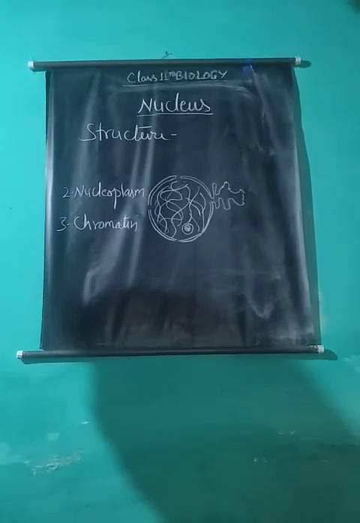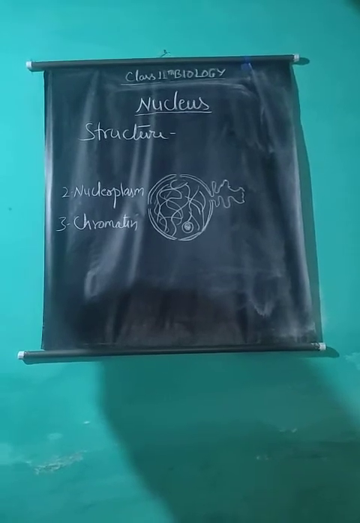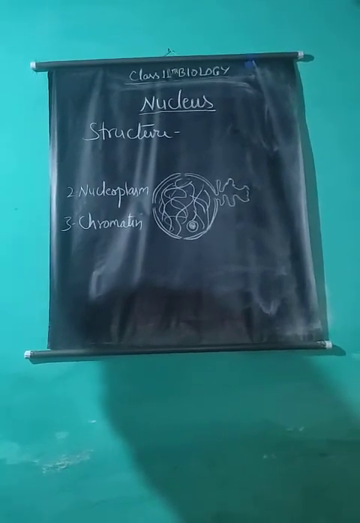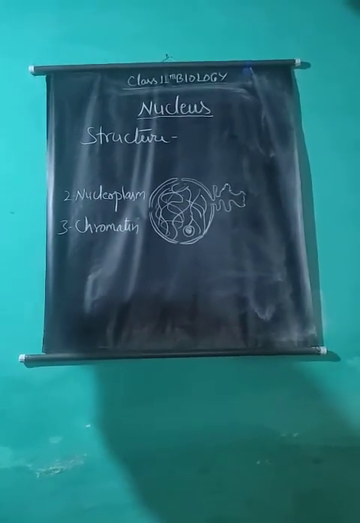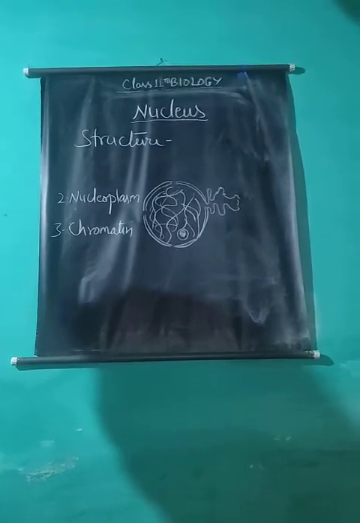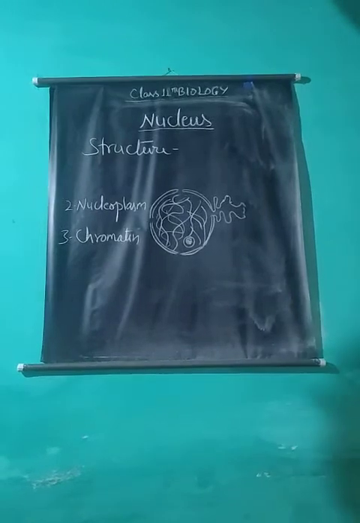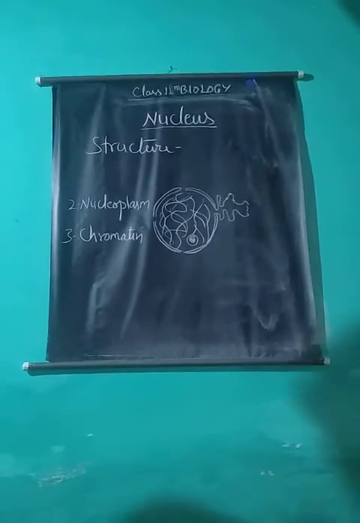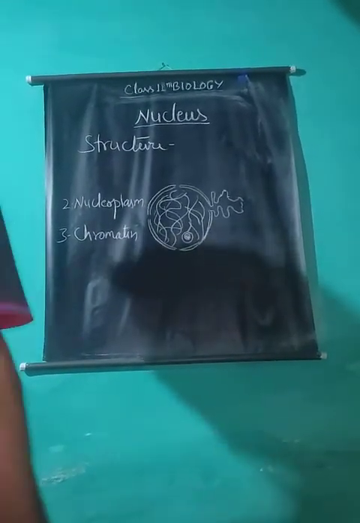And euchromatin, the light stained and diffuse region of the chromatin. Euchromatin contains comparatively a large amount of DNA. This part can show transcription. Transcription is the process of formation of messenger RNA from DNA.